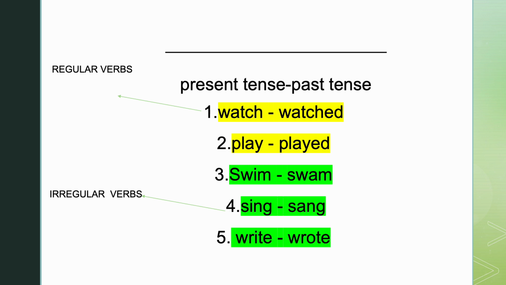The verbs shaded in yellow are regular verbs, we just form their plural by adding d or ed. While the verbs in the green shade, these are irregular verbs. We form their plural by changing the spelling, or sometimes the spelling remains. So example, swim. The past tense of swim is swam. Sing is sung. Write is wrote. When we say past tense, the action was done already.